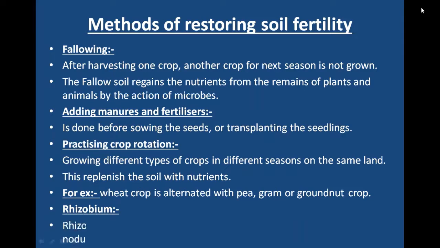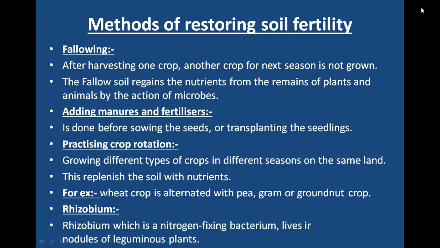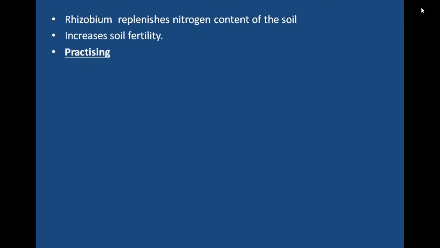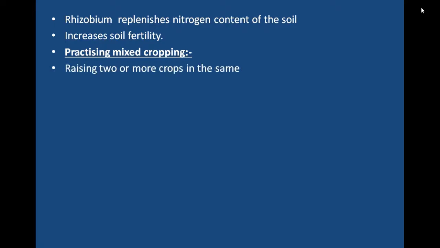Rhizobium, which is a nitrogen-fixing bacteria, lives in the root nodules of leguminous plants. Rhizobium replenishes the nitrogen content of the soil. It increases soil fertility. Practicing mixed cropping. Raising 2 or more crops in the same field at the same time is known as mixed cropping.